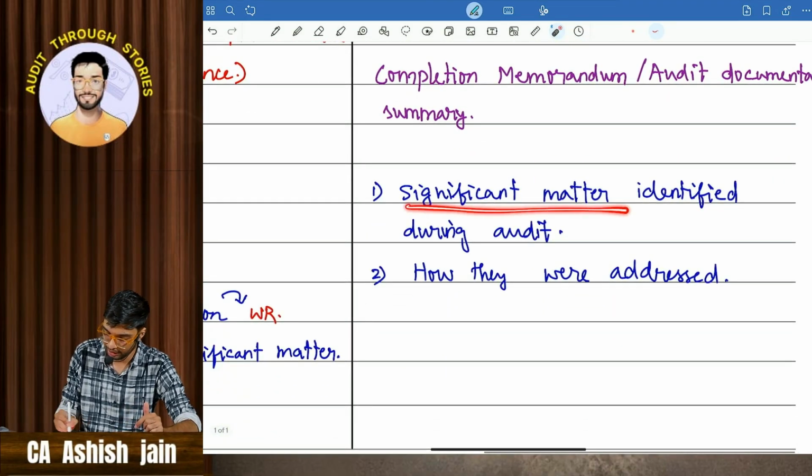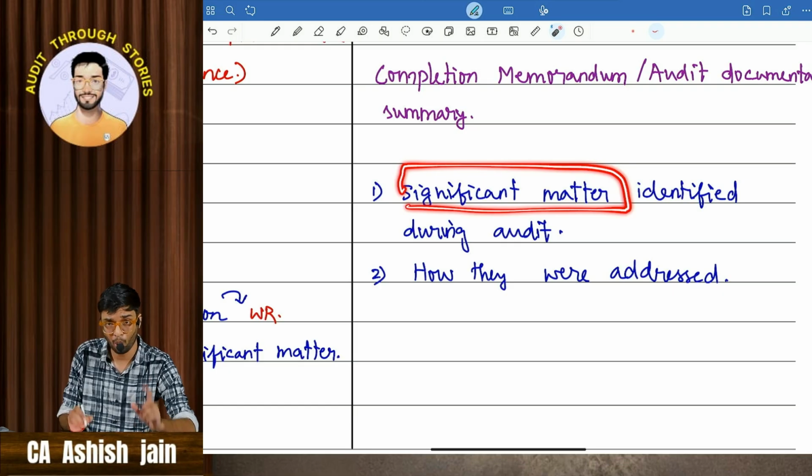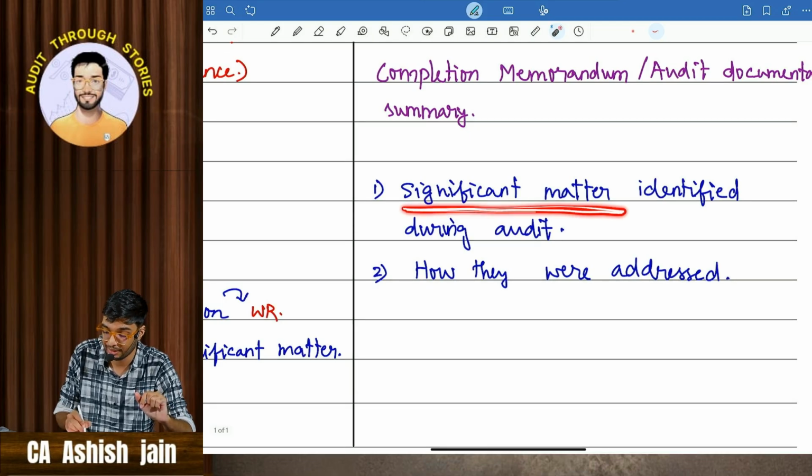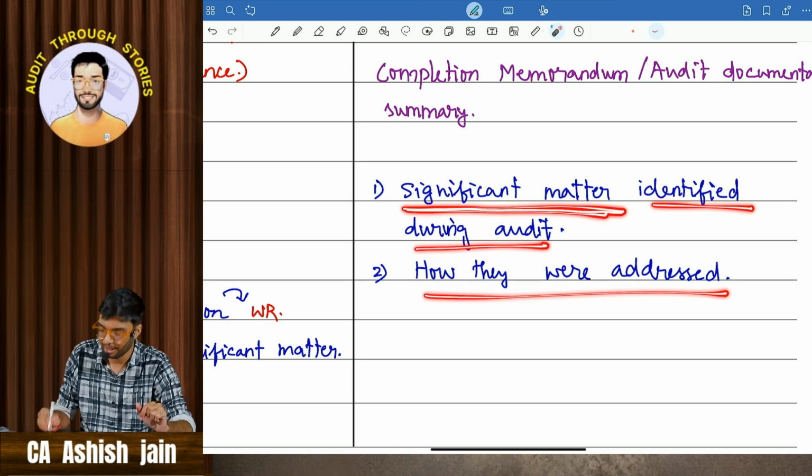One is significant matters. Not all matters will the auditor create a summary for, only significant matters identified during the audit, and how they were addressed.